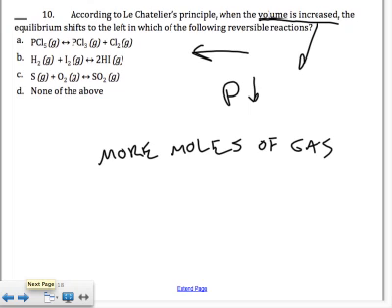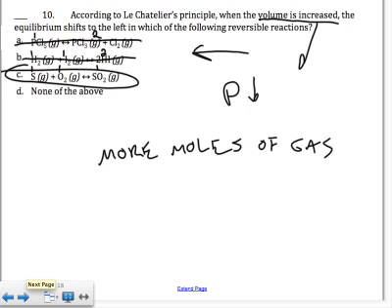In A, you've got 1 mole on the left and 2 on the right, so that's not it. In B, you've got 1 plus 1 on the left and you've got 2 on the right. There's no difference, so the pressure, or the volume, actually wouldn't affect it at all. In C, you've got 1, 2 on the left and 1 on the right, so that's the one we're looking for. Answer choice C would be the one that would shift to the left when you increase the volume, which is the same as decreasing the pressure.